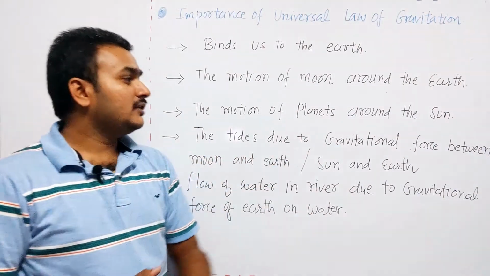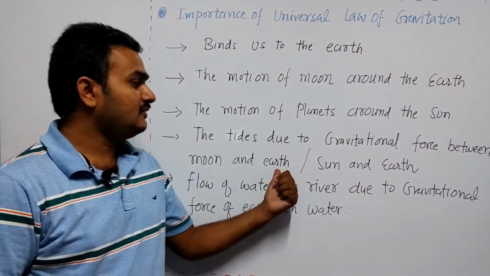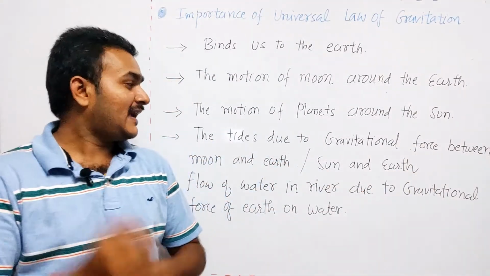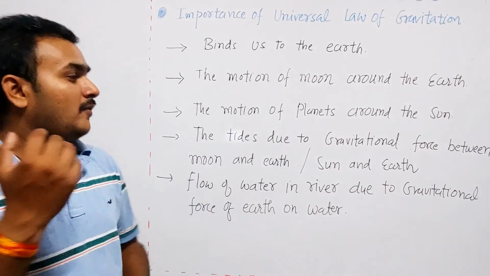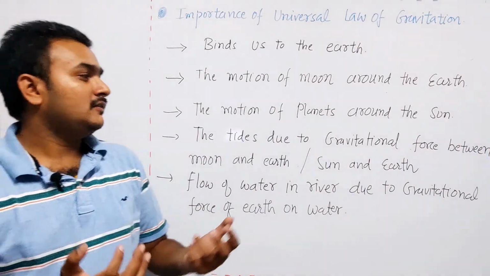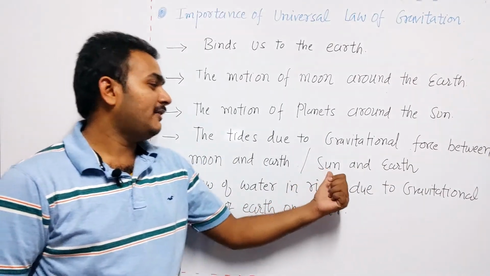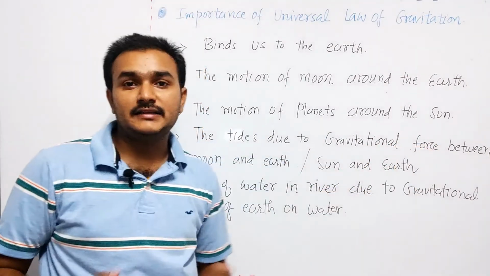The tides are due to the gravitational force between moon and earth, and the gravitational force between sun and earth. The tides in the ocean can only be there if there is a gravitational force between moon and earth, and between sun and earth.